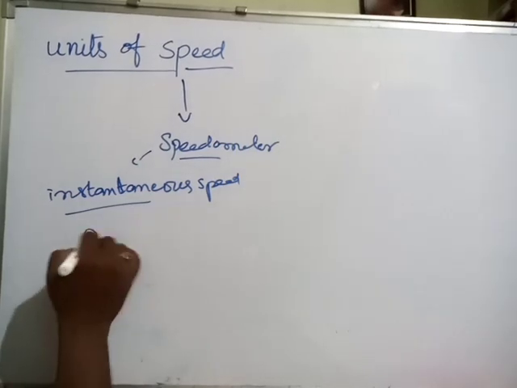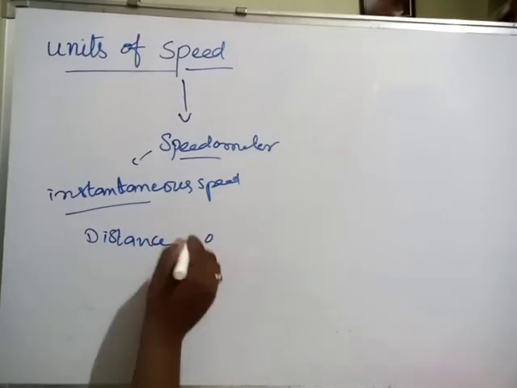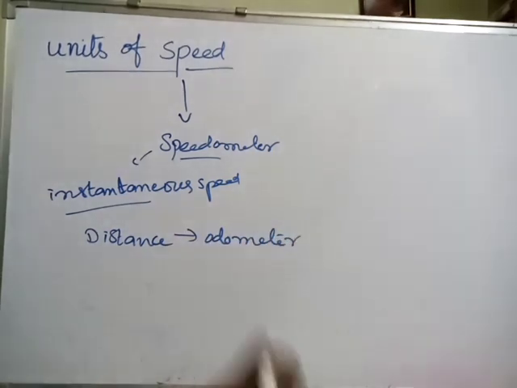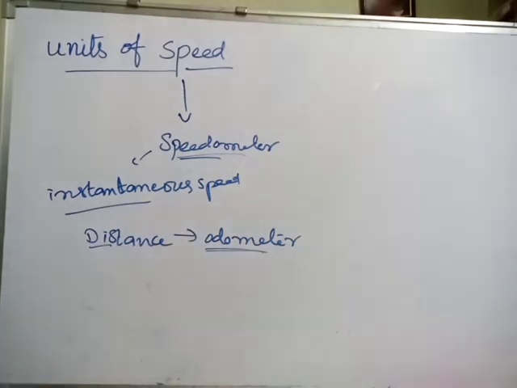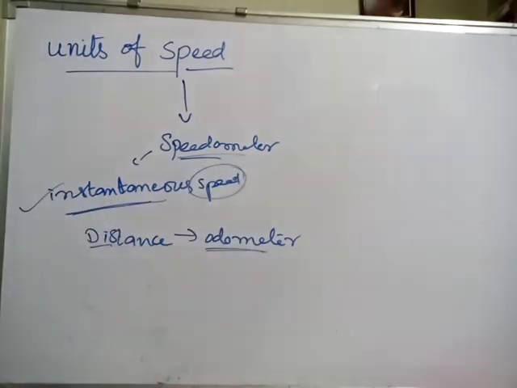And distance is measured by an odometer. Odometer measures distance, speedometer measures speed or instantaneous speed.